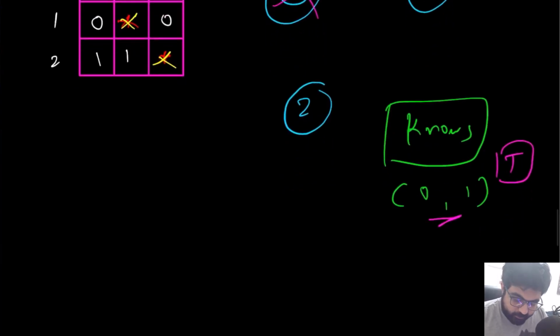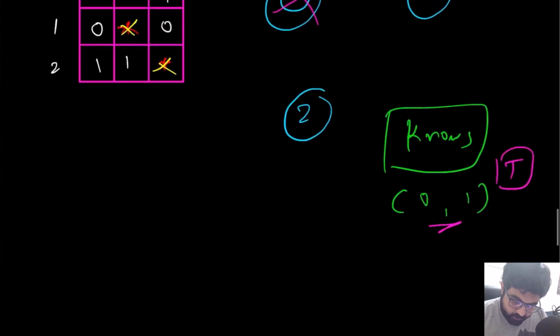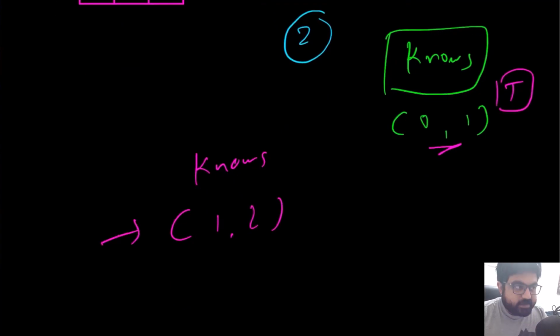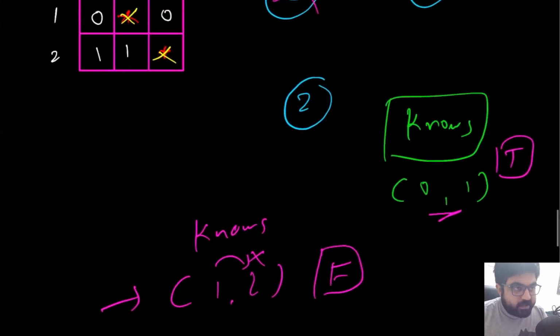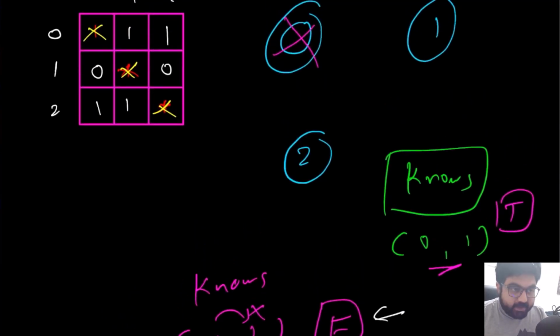Now, what could be the second possibility? Say we use the knows function for values 1 and 2, and the answer is going to be false. Why? Because 1 does not know 2. If 1 does not know 2, we can say for certainty that 2 cannot be a celebrity.